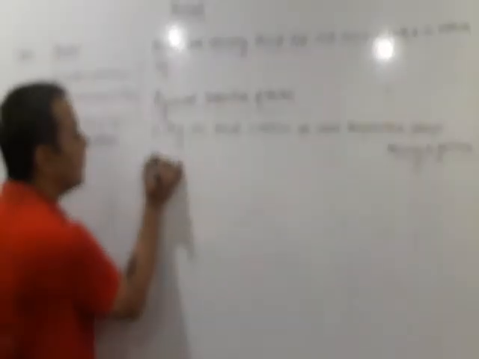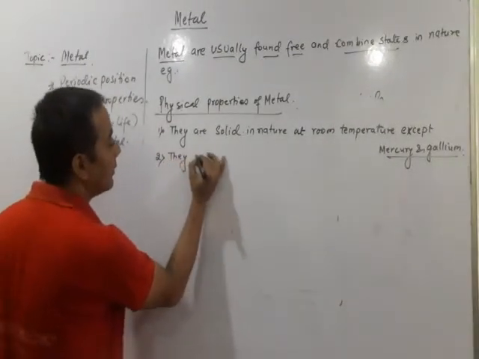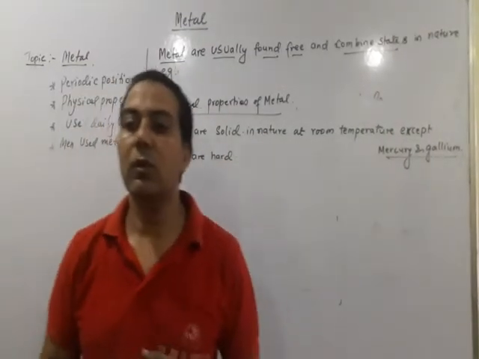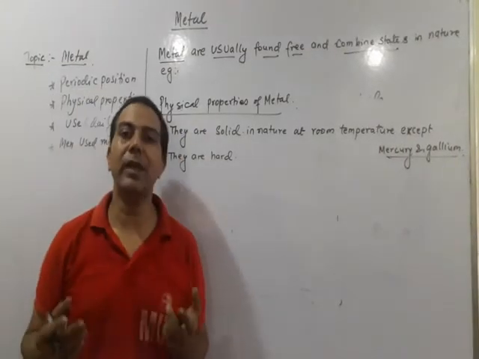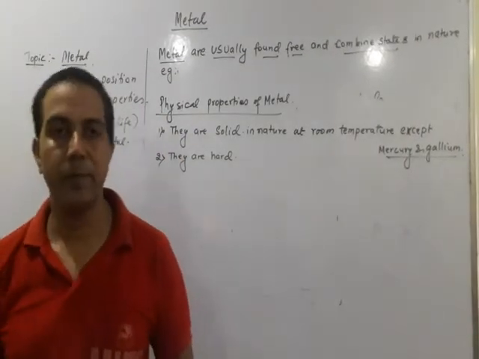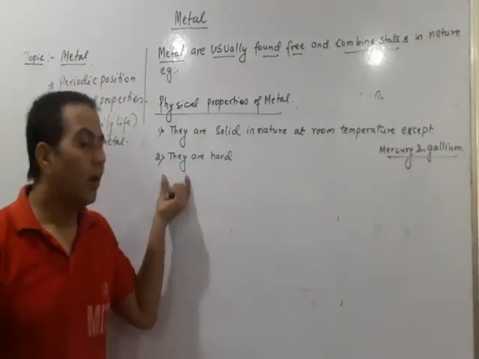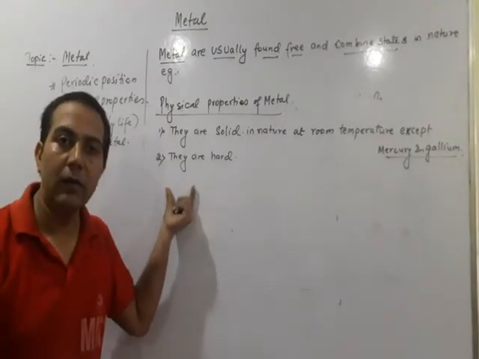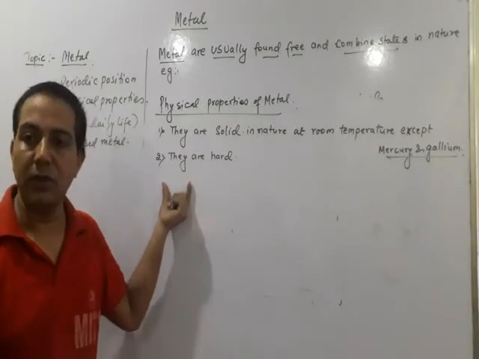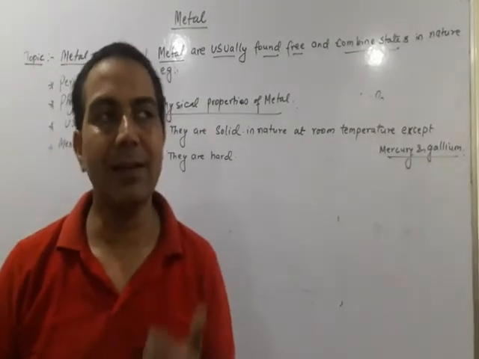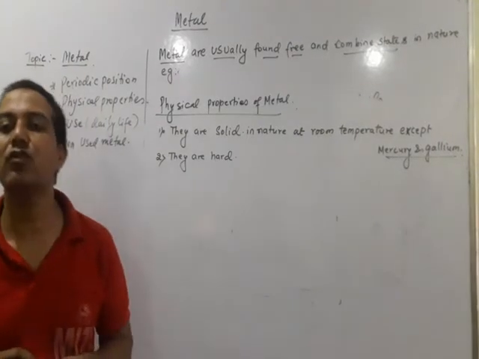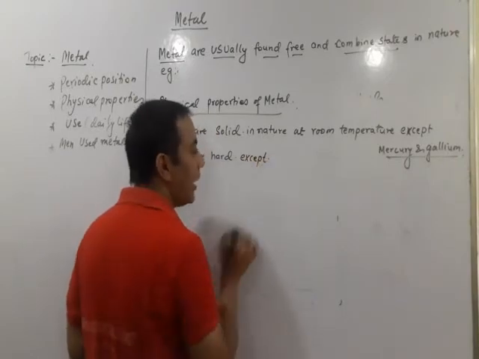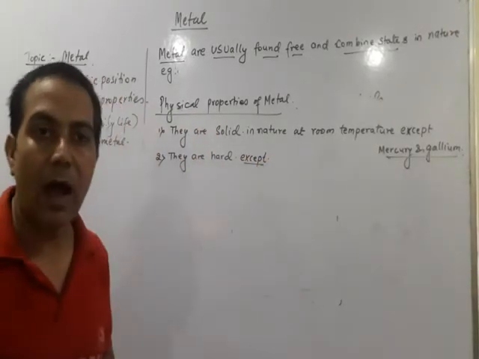Then the next one is that they are hard. So hard means what? Like you can see the iron, you cannot break it easily. Okay, so generally the metals are hard in nature. But there are some metals that are not hard, they are soft in nature, except what? Those which are soft are exceptions to this hard nature.